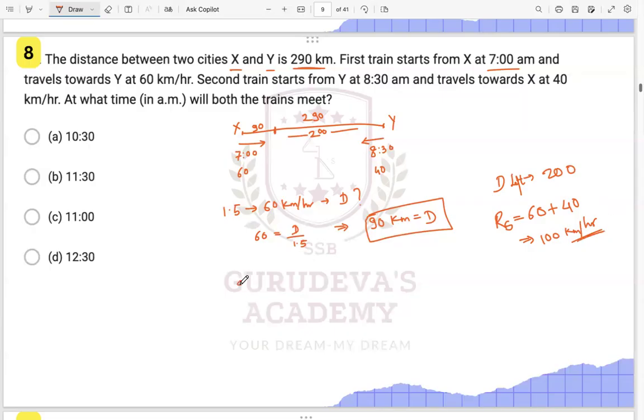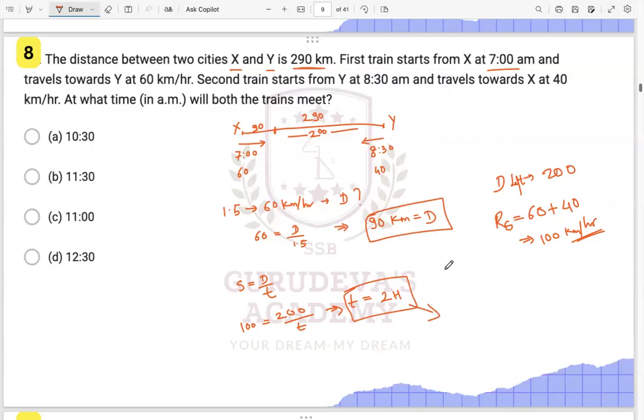Now we can easily find, speed is equal to distance upon time, right? So what is speed? Speed is 100 over here. Distance we know as 200 kilometer, and time we have to find, right? So time will be 200 divided by 100. Time will be 2 hours, right? It will take 2 hours.